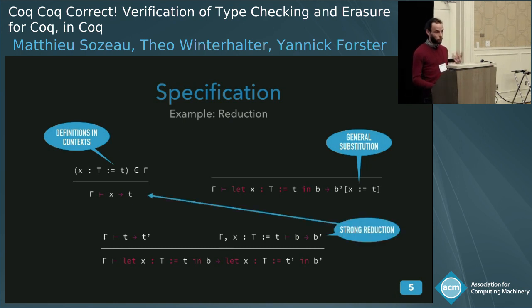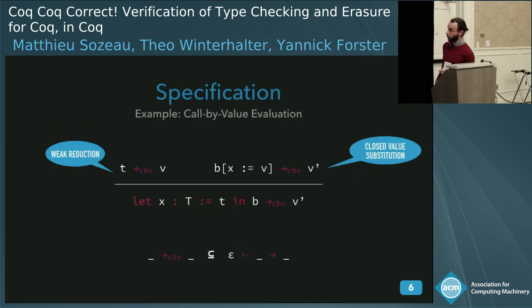And as we have strong reduction, we can also reduce under the body of a let without reducing it, just adding the binding for the let inside the context and reusing the first rule to expand that body in the term. And there's, of course, a lot of other rules for all the reduction rules of Coq on matches, etc.